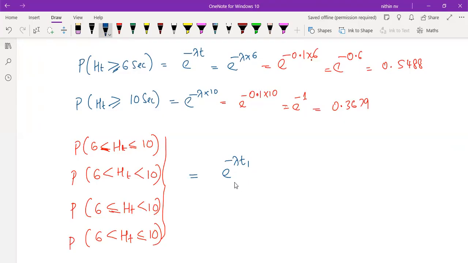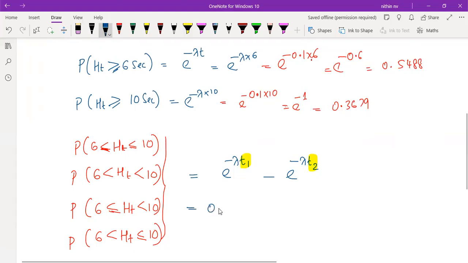If they are asking between two times, then you just take one time like this, the other time like this. Since it is e raised to minus, you keep the smaller value as t1 and the bigger value as t2, because there is a minus here, no? Then only the first term will be the higher value.